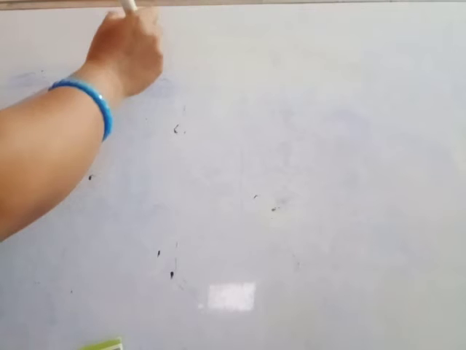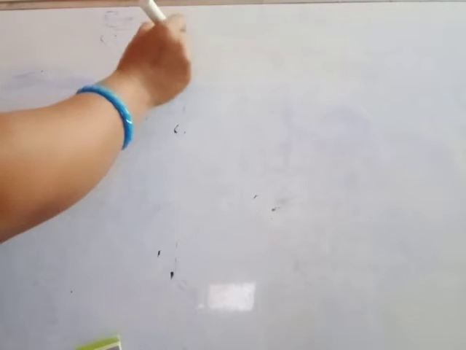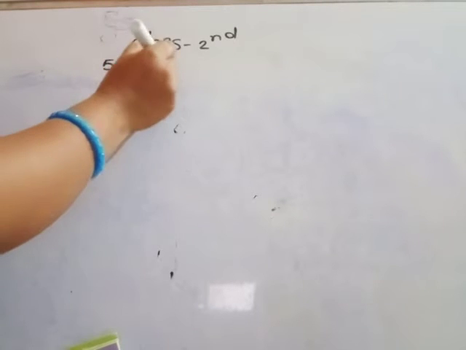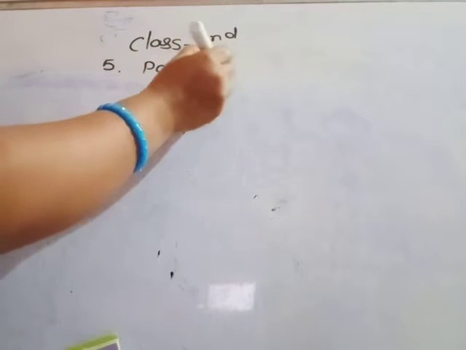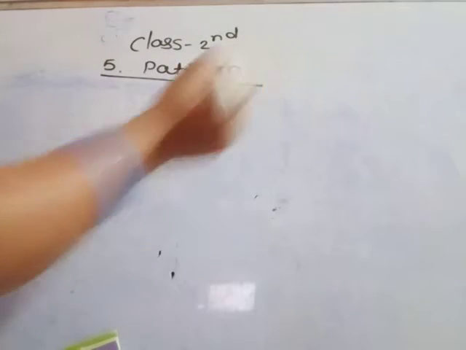We are going to start here in the NCERT math, in this Math Magic book. We have completed the four chapters. Today we are going to study the fifth chapter, Patterns. The fifth chapter in your NCERT math book. See this pattern.